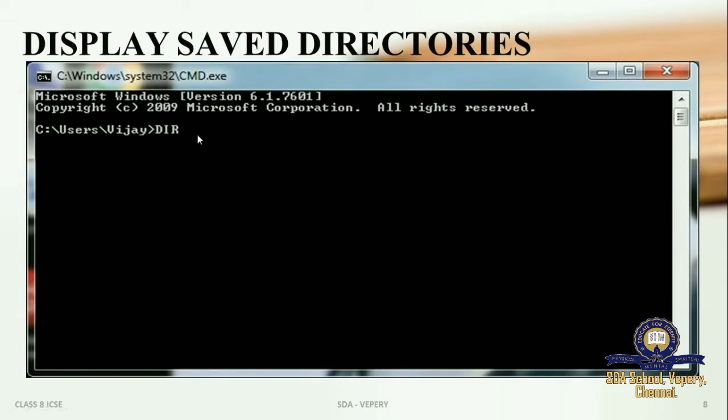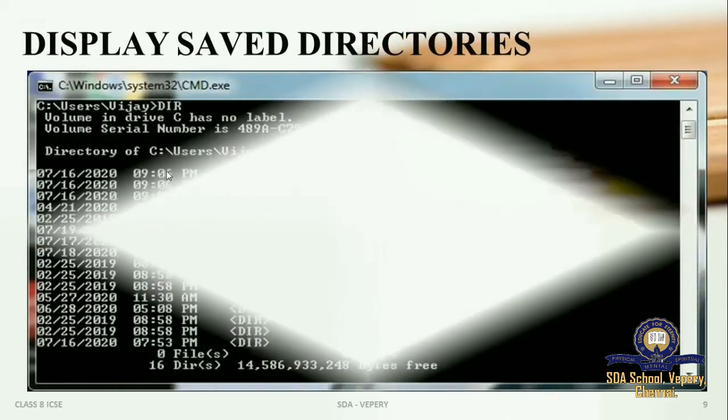Now I'm going to display first all the saved directories in my computer. So it is going to show me inside the C directory how much files I got and how much directories I got. Now we are going to see the saved directories inside the computer through the command dir. Through this command you are going to see now all the directories which is saved inside your computer. Are you ready? Now it is going to display for me the saved directories.